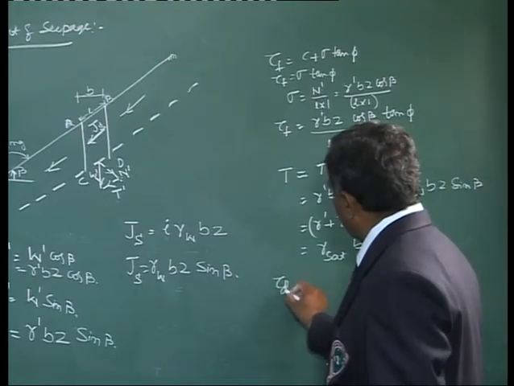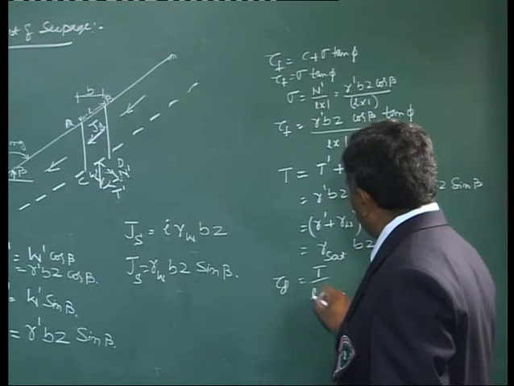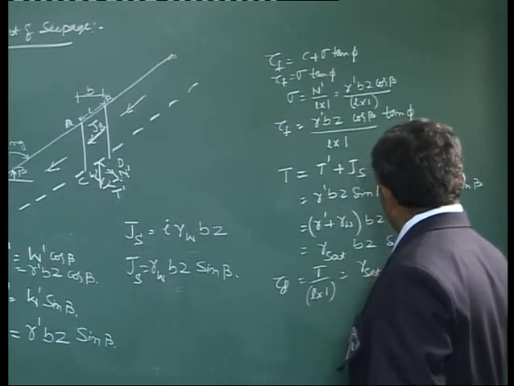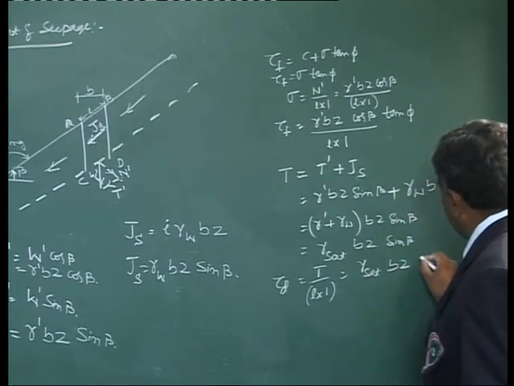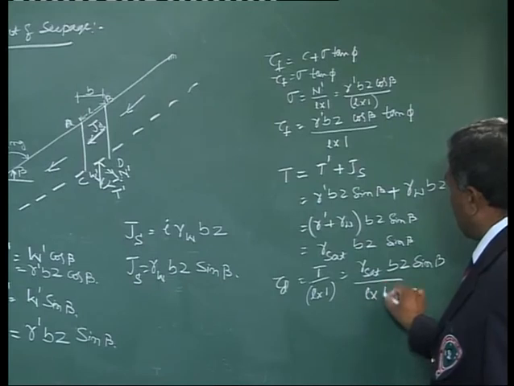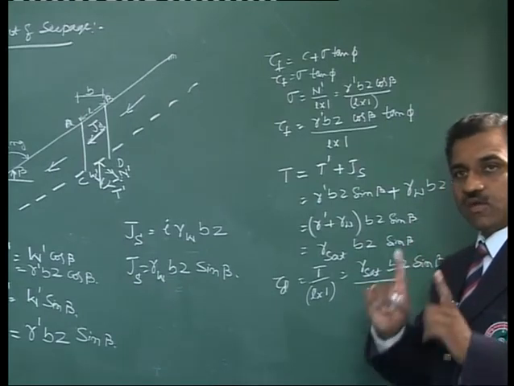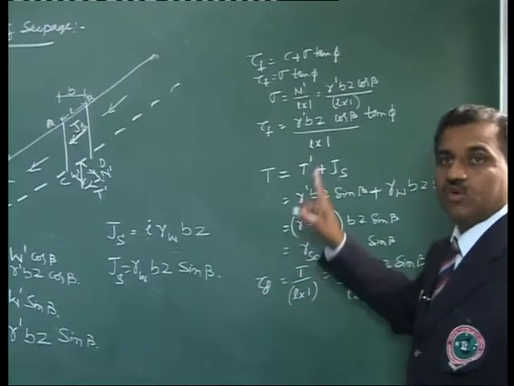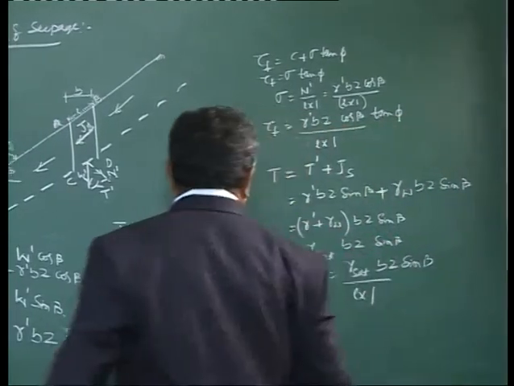When I have this tau d, that is nothing but T divided by L into 1. So that is gamma sat B z sine beta divided by L into 1. What is my factor of safety? Factor of safety is the ratio of tau f divided by tau d. Let us find out that.